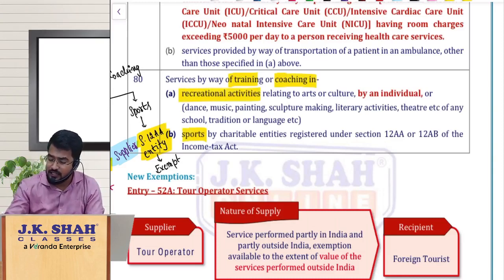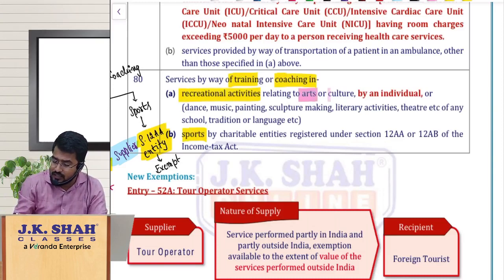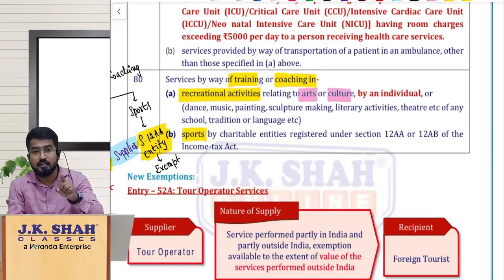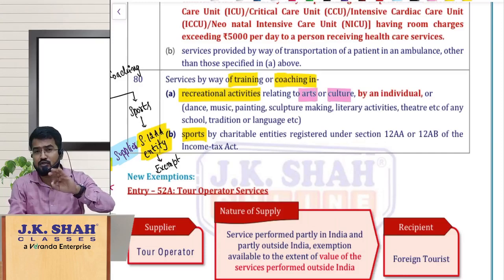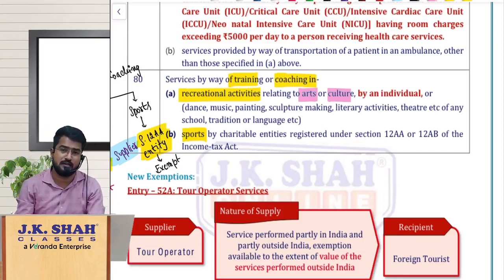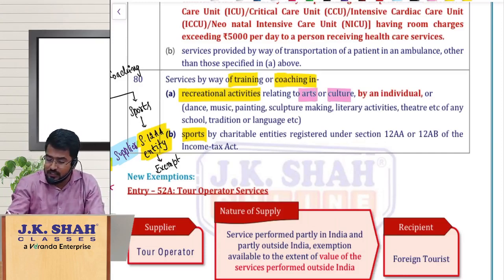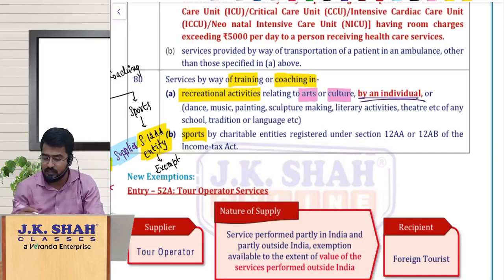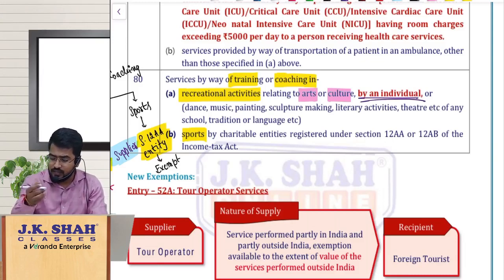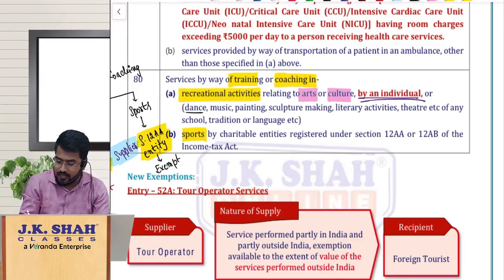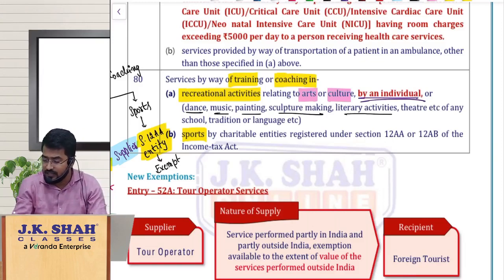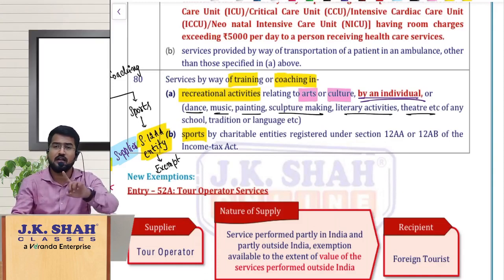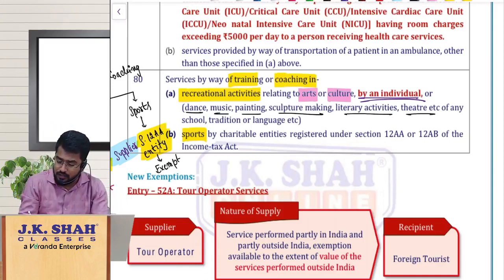Earlier there was no mention of who should be the supplier, but now they have clearly mentioned the supplier should be an individual, then only the exemption will be available. Services of training or coaching in recreational activities like dance, music, painting, sculpture making, literary activities, theater, etc. can be with respect to any school, tradition or language.